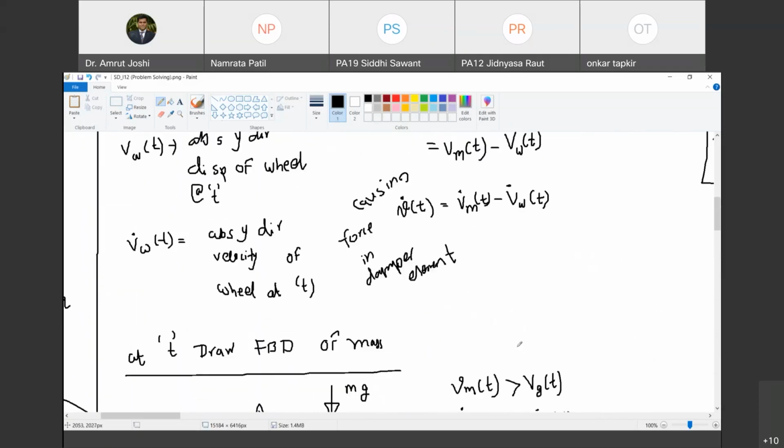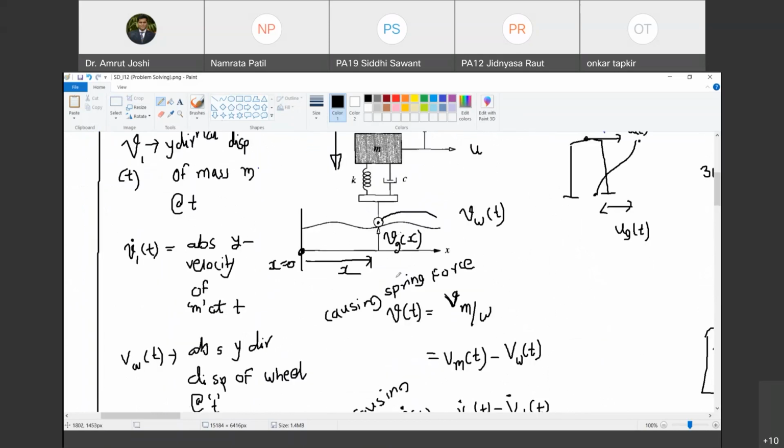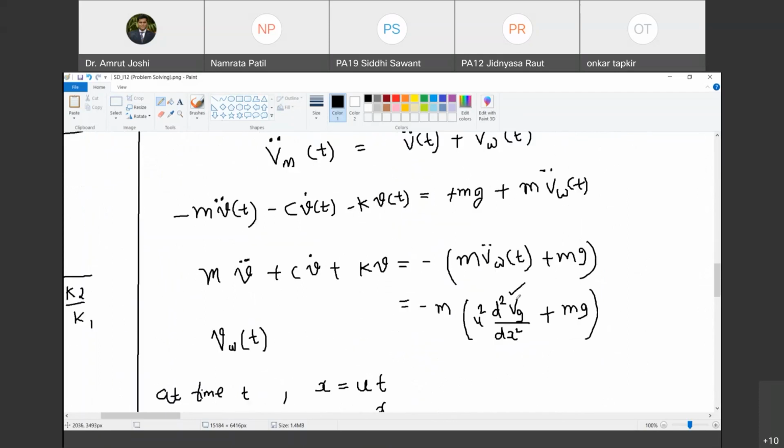The moment you are saying that you know vg of x as a function of x, you are in a position to differentiate it twice with reference to x. Do you agree with me? So therefore इसको twice से differentiate किया तो हमें ये term मिल जाएगा. So this term is known.